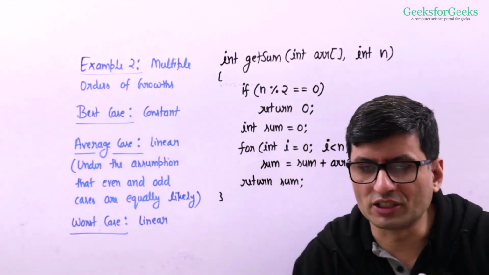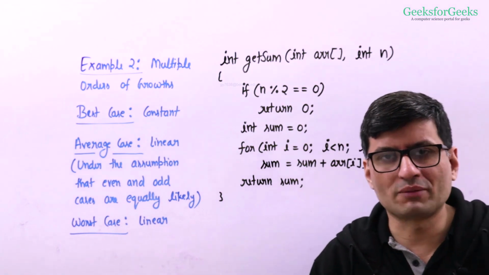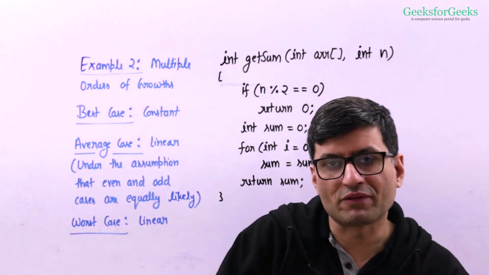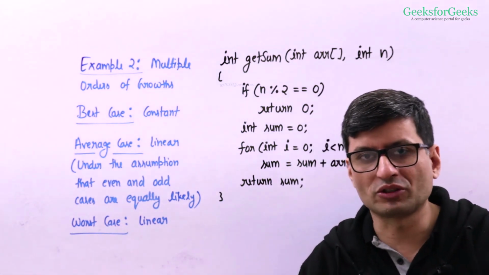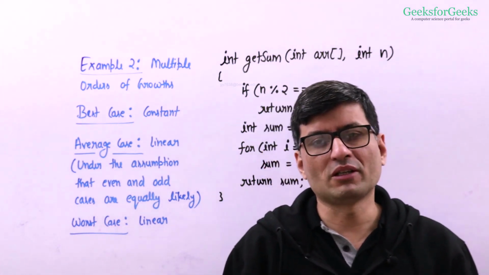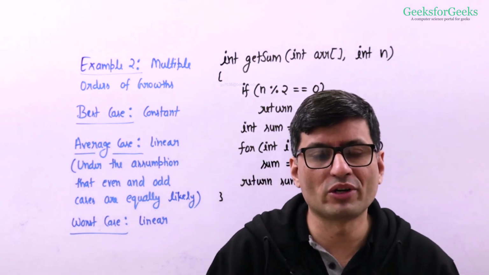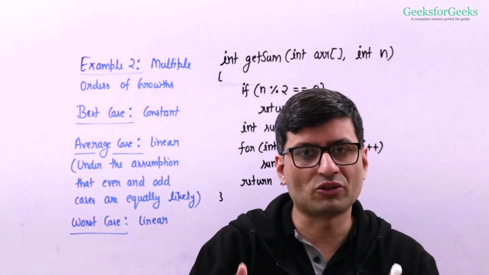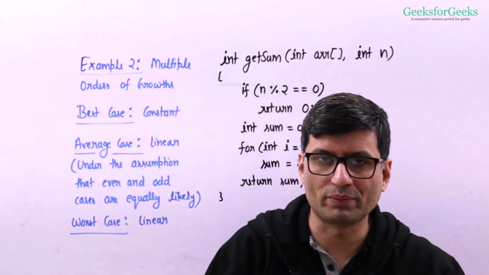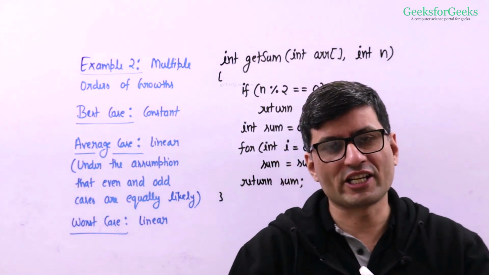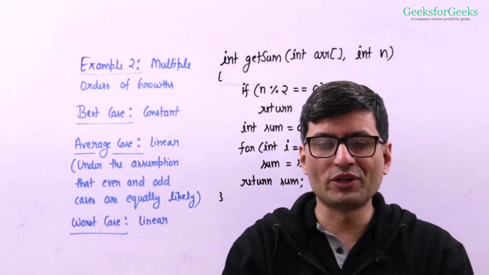To summarize the worst case, average case, and best cases, see, many times when you write a program, if your program does not have any condition that it's going to have different orders of growth or different cases, you can simply say one line about the order of growth, and you can say that's what the order of growth is. For example, the example 1 where we were showing the simple sum of the array elements. Other real world example can be, for example, you want to find out the maximum in an array. In that case, you will have to traverse the array to find the maximum, right? There is no best case, no worst case, no average case, right? It's like always going to be linear. And similarly, minimum in an array, right? It's always going to be linear.